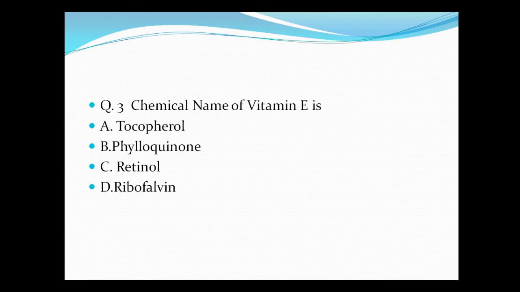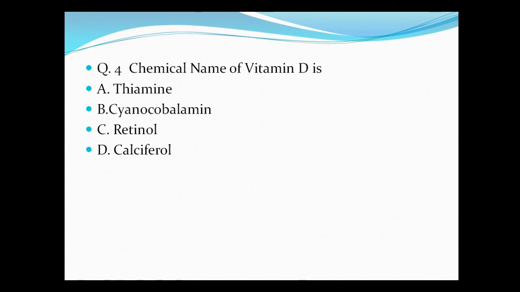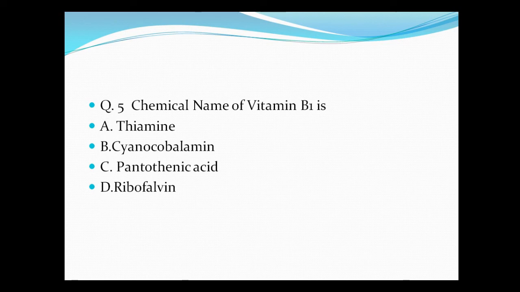Question number 3, chemical name of vitamin E is A. Tocopherol, B. Phylloquinone, C. Retinol, and D. Riboflavin. So tocopherol is the correct answer. Question number 4, chemical name of vitamin D is A. Thiamine, B. Cyanocobalamin, C. Retinol, and D. Calciferol. So the correct answer of this question is D. Calciferol.